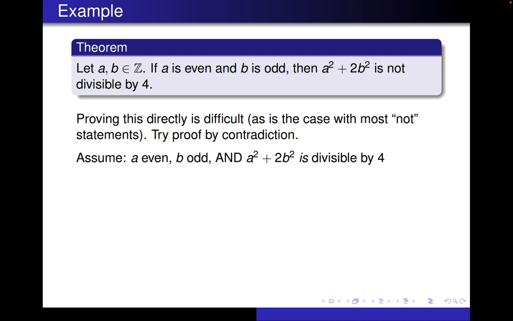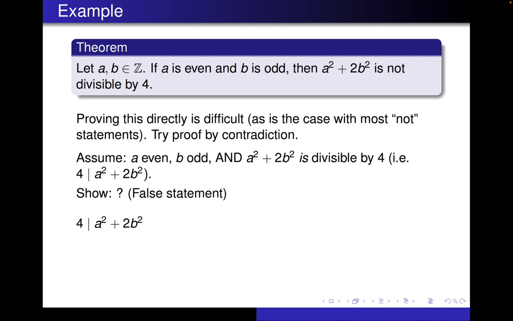So we're actually assuming three things: a is even, b is odd, a squared plus 2b squared is divisible by 4. Another way of saying divisible by 4 is that 4 divides evenly into a squared plus 2b squared. And then we're going to show, well, we don't exactly know what we're going to show. All we know is whatever it is that we show, it has to be a clearly false statement. All right, so let's get started. We're assuming that 4 divides a squared plus 2b squared. By definition, that says a squared plus 2b squared is equal to 4k, where k is some integer.